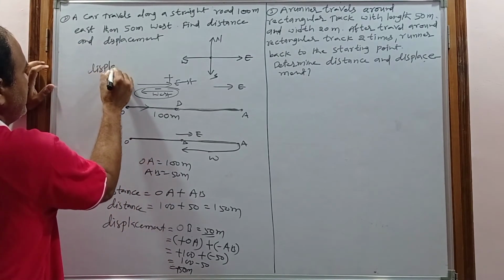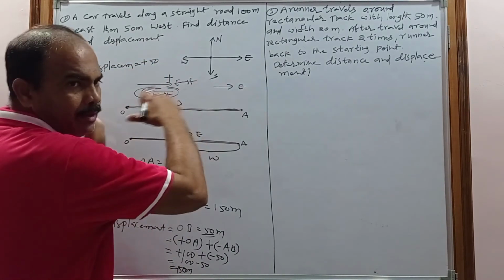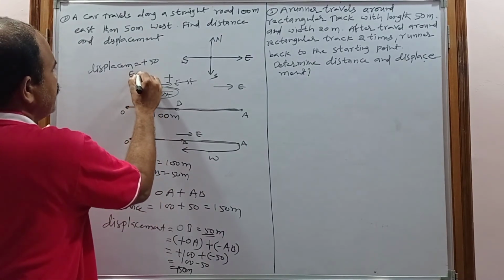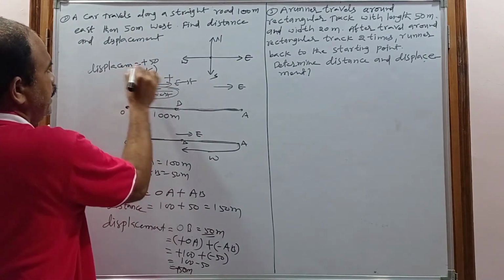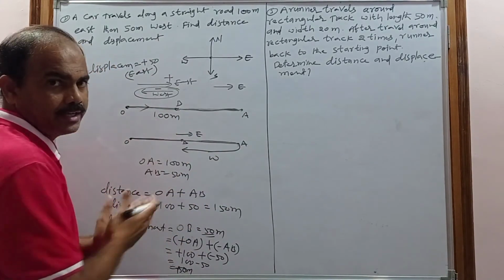The displacement you got is plus 50. Plus means which direction? Plus means east direction. So that's why finally what is the direction? The direction is the east. So the direction of displacement is the east direction. If you get the minus, that is in the west direction. Remember.